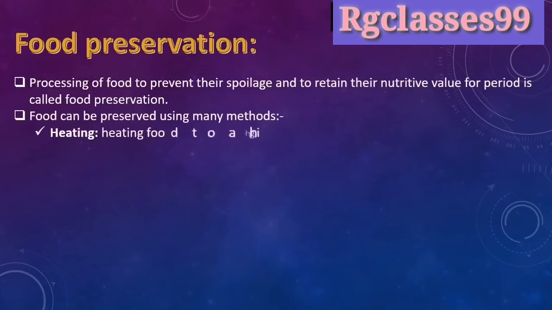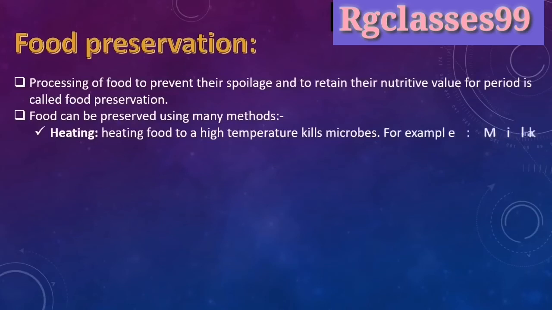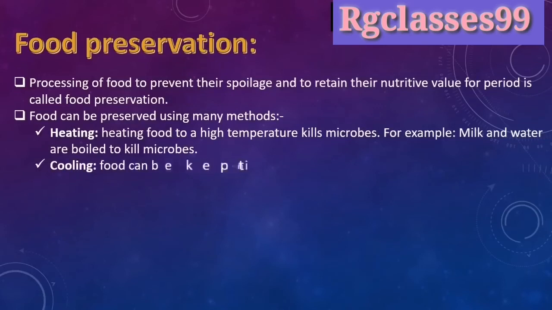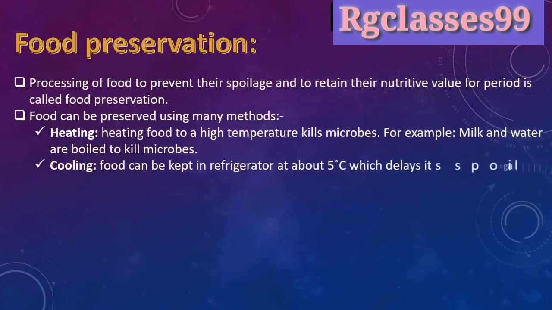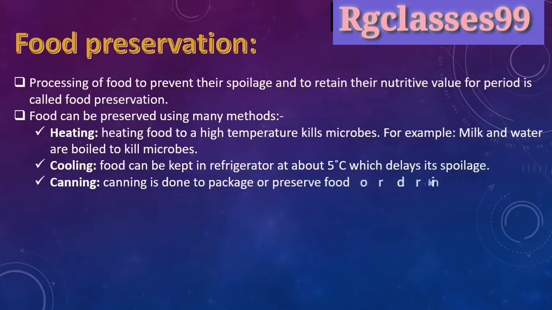Okay, food can be preserved using many methods: heating, cooling, canning, salting, sweetening, and drying or dehydration. So what is that? Just look here. Heating means heating food to a high temperature to kill microbes. For example, milk and water are boiled to kill microbes.